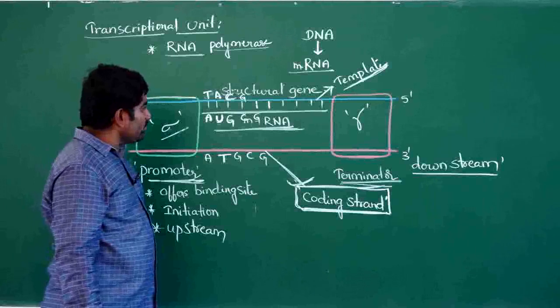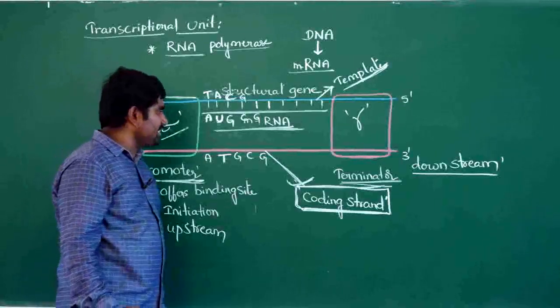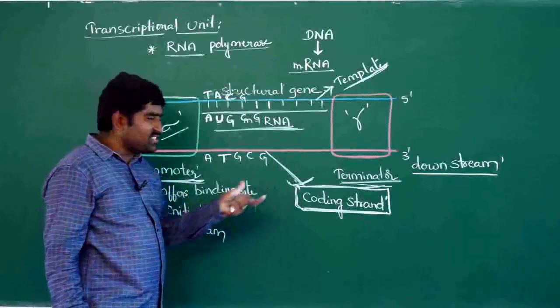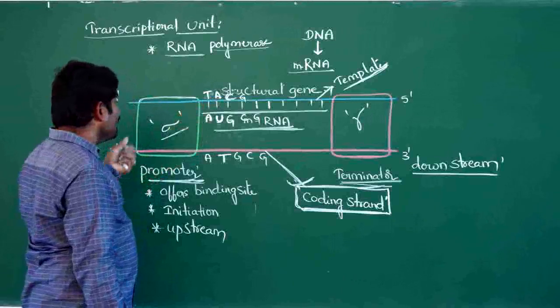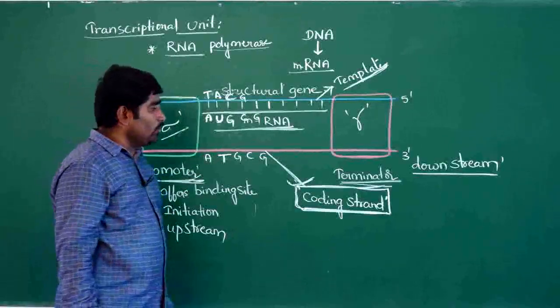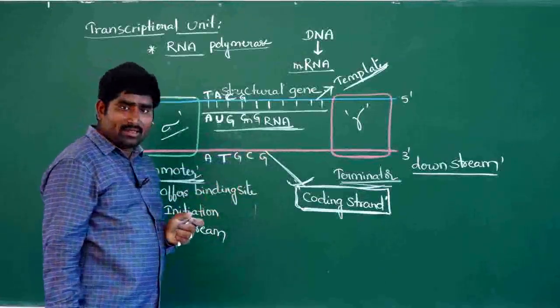That is the difference between coding strand and mRNA. But the remaining sequences are the same in the coding strand and mRNA. So the coding strand is the important strand in a transcription unit. The promoter and terminator locations have to be expressed on the basis of the coding strand only.